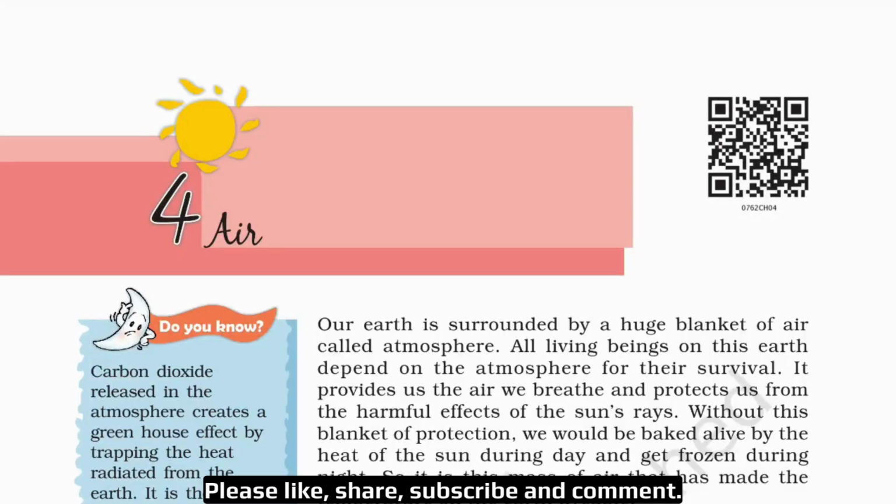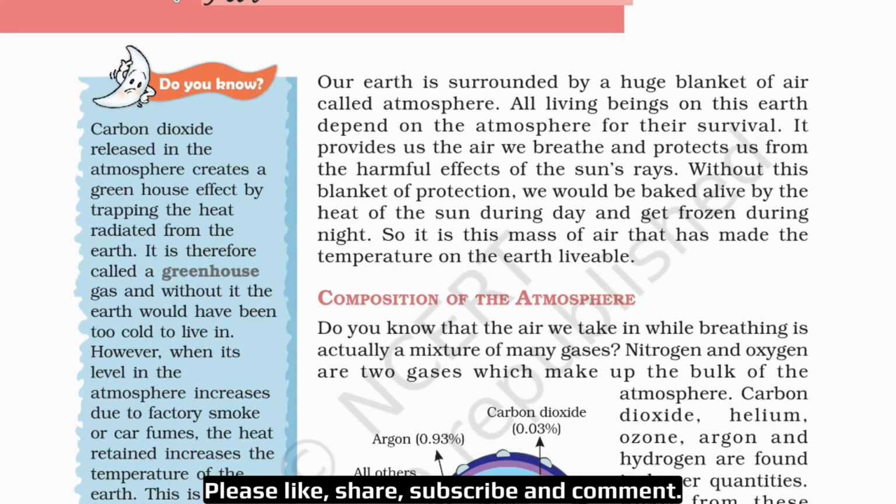Today we are going to do the chapter Air. Our earth is surrounded by a huge blanket of air called atmosphere. So children, this is the definition of atmosphere. Let's repeat: our earth is surrounded by a huge blanket of air called atmosphere.